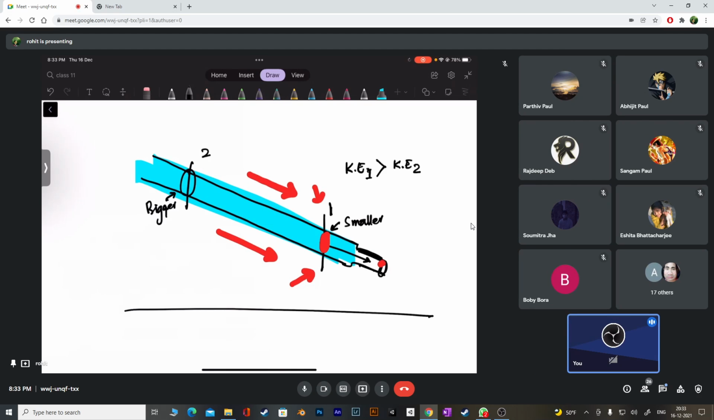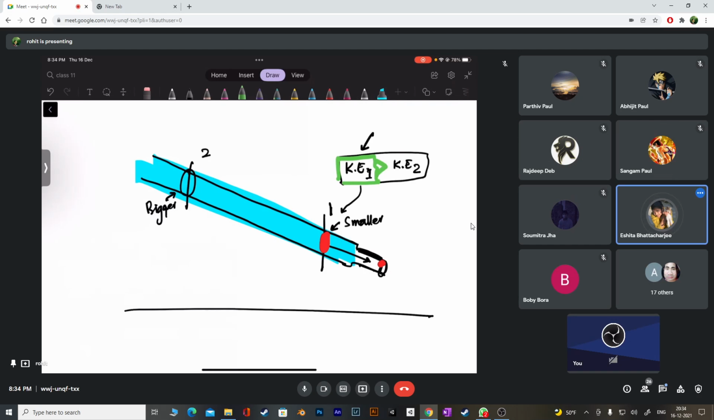Now see, this is a smaller cross section, meaning the liquid will be faster, so it will have more kinetic energy. But notice something. Do you agree that if I compare 1 and 2, what is larger here? Number one, kinetic energy is larger. But you will also agree, right? The potential energy here is larger or smaller?